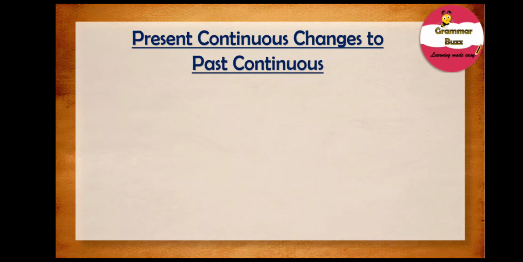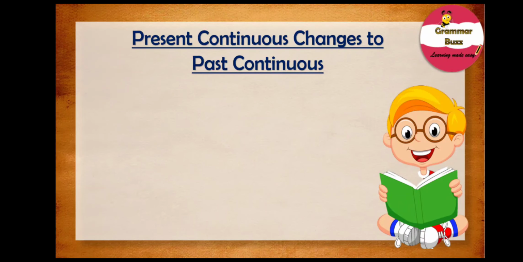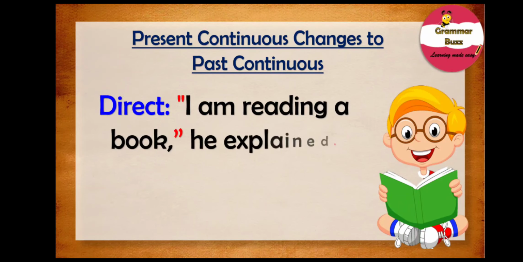Now, you also need to remember that the present continuous tense of reporting speech changes to past continuous in indirect speech. Let us consider the following example. And our example sentence is, I am reading a book, he explained.